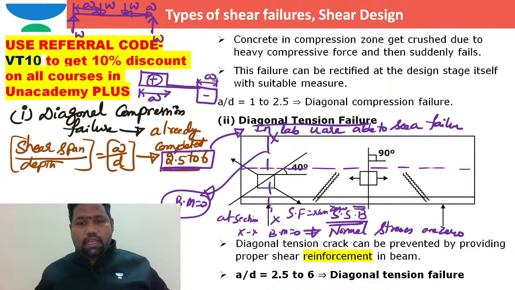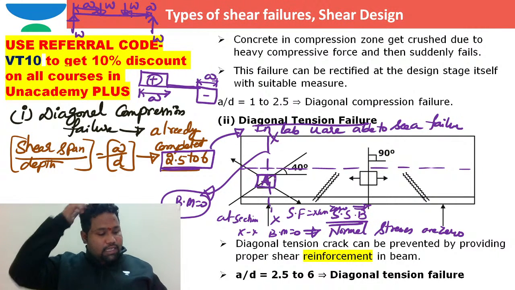If I take an element here, the name of this element is A. This element A is completely under shear mode only. There is no normal stress, only shear force is there.